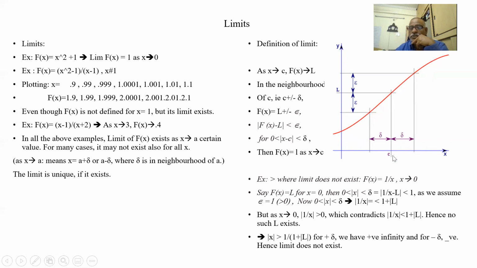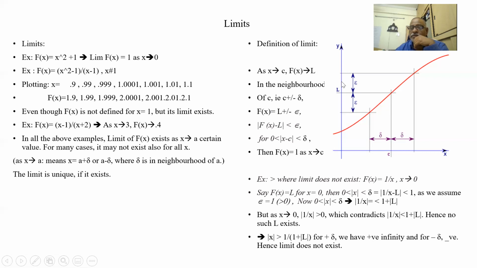Now in the neighborhood of C, x between C minus delta and C plus delta, we have two regions of y, minus E and plus E. So when you bring L here, f of x minus L is less than E.